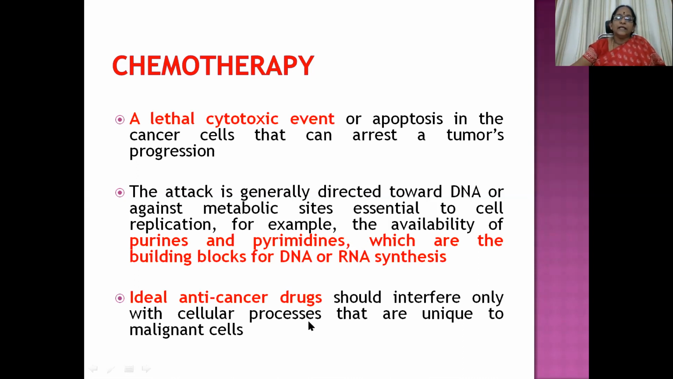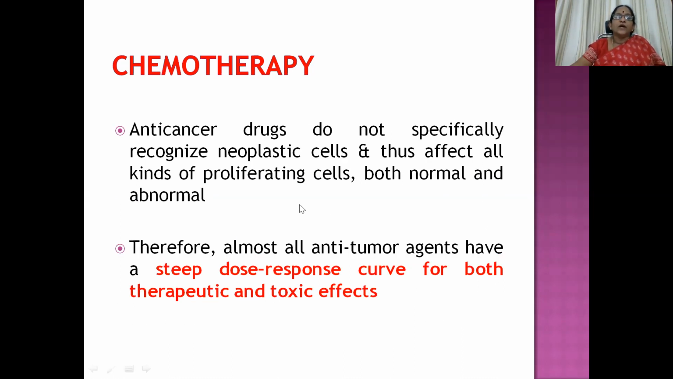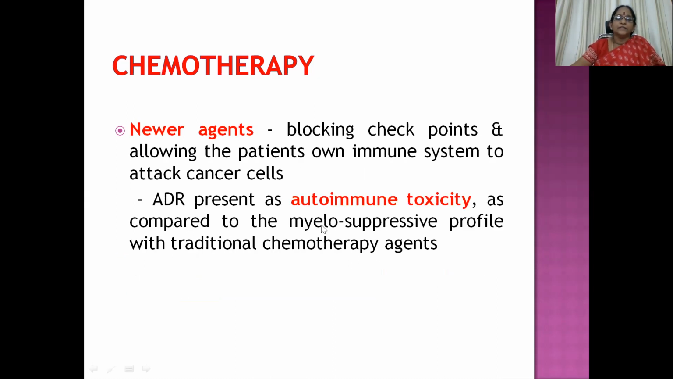So ideal anti-cancer drugs should interfere only with cellular processes that are unique to malignant cells, but it does not happen. They do attack the normal cells as well. So anti-cancer drugs do not specifically recognize neoplastic cells and do affect all kinds of proliferating cells. So whichever cell is proliferating, whether it is a normal cell or a malignant cell, these anti-cancer cytotoxic drugs are going to affect both the cells. Because of which there is a steep dose response curve seen both with the therapeutic efficacy as well as with the toxicity of these drugs.